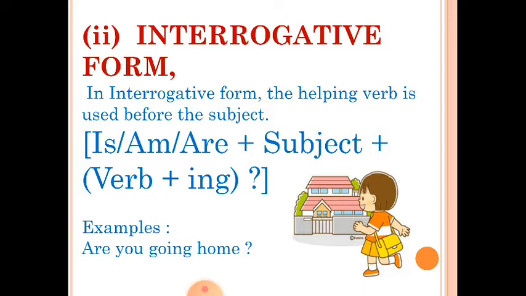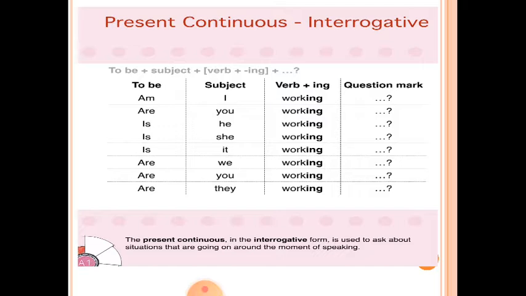So let us see one example. Are you going home? Here are is the helping verb, you is the subject, go is the verb plus ing form. So this is how we form the interrogative sentences in the continuous tense.